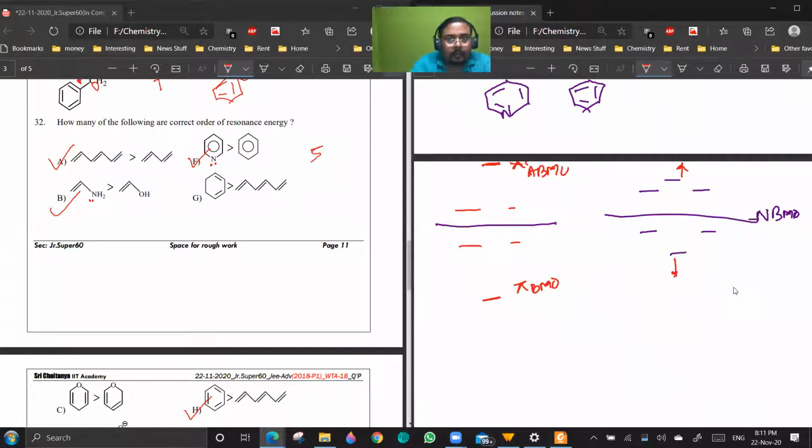You want me to dictate again? The more electronegative atom further decreases the energy of pi bonding molecular orbitals.